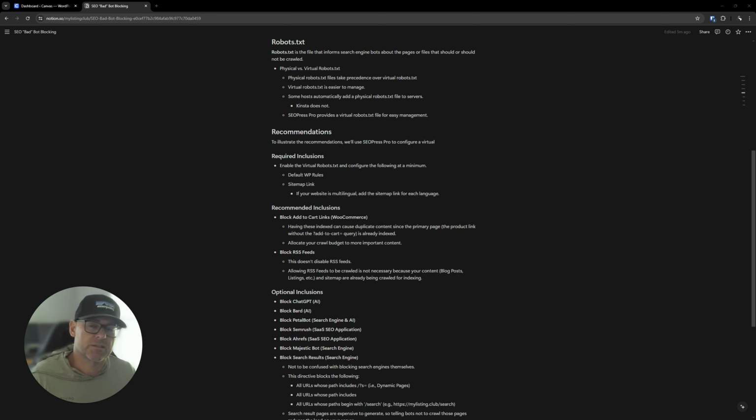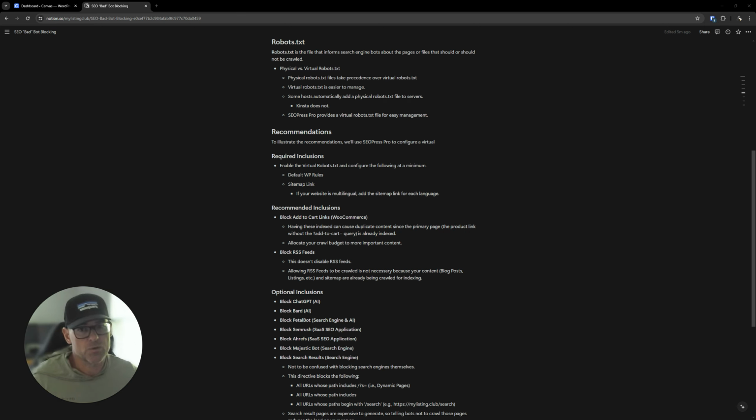I have a note here that says Kinsta does not. I host all my sites with Kinsta. All my client websites are hosted with Kinsta. A lot of MyListing Club members host their sites on the club's Kinsta plan. If your website falls under any of those, you do not have to worry about that physical robots.txt file coming into play. It doesn't exist.